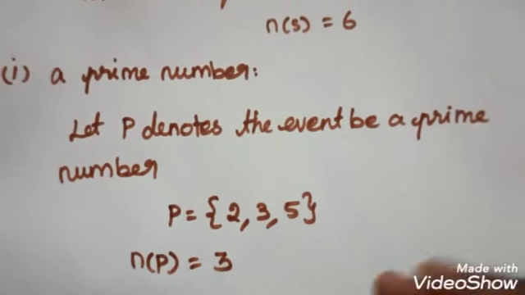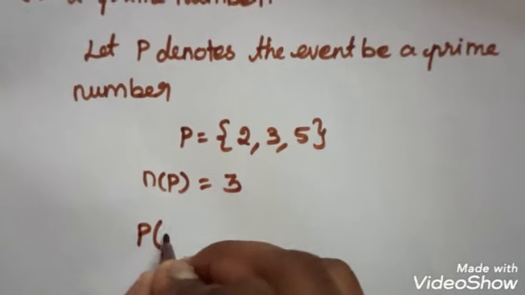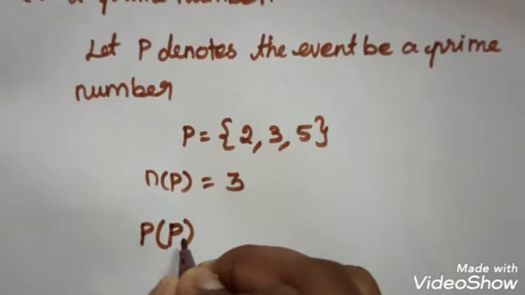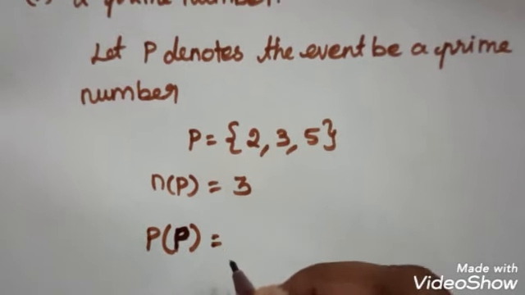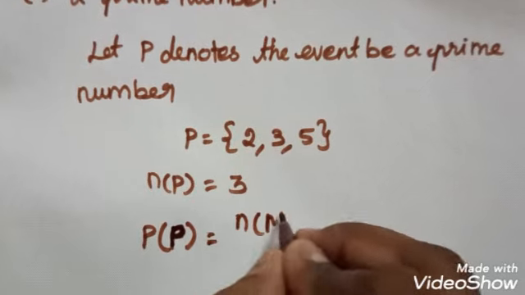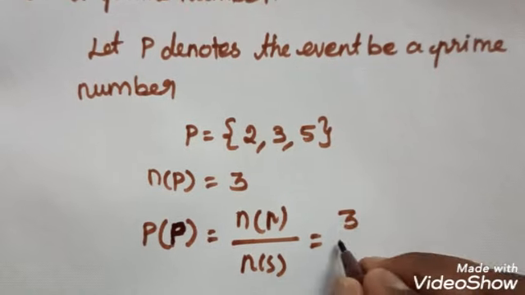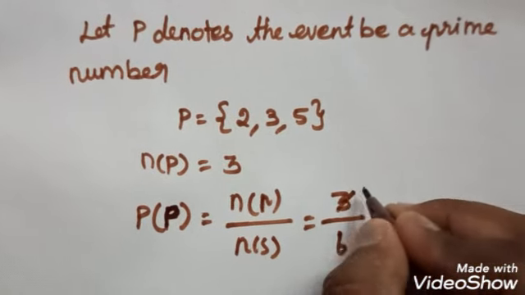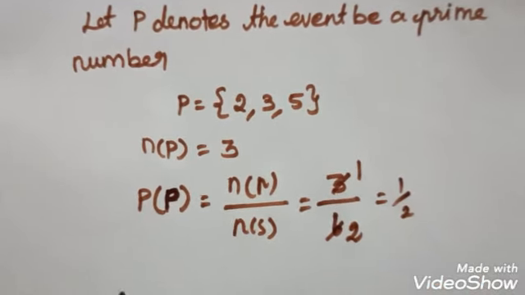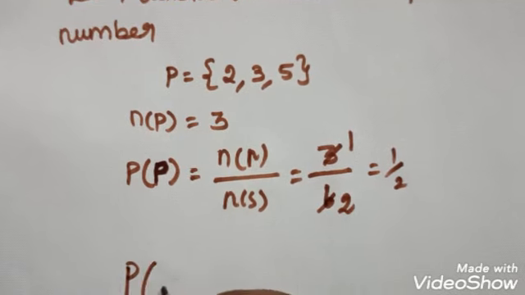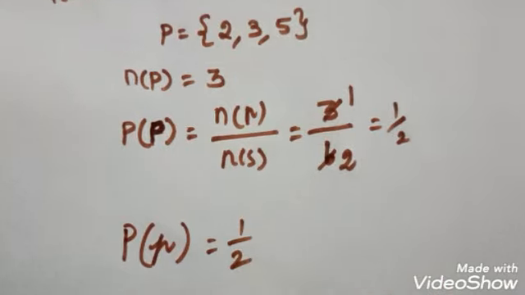So we have to find the probability of P. P is equal to n of P divided by n of S, so 3 divided by 6. 3 ones are 3, 3 twos are 6, which is equal to 1 by 2.